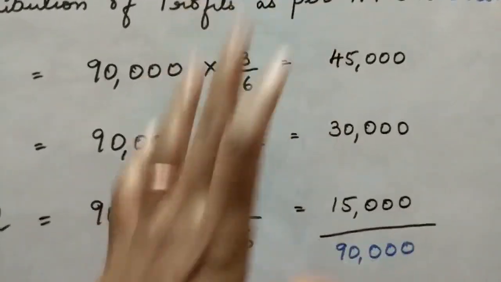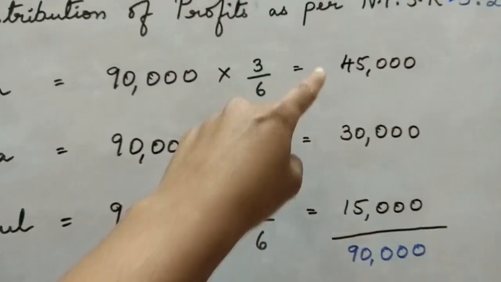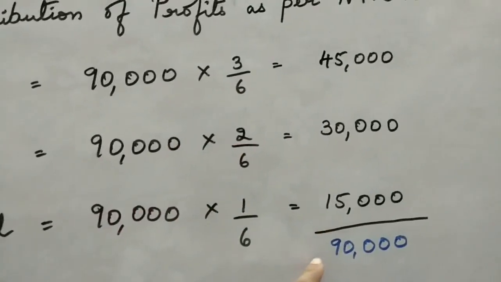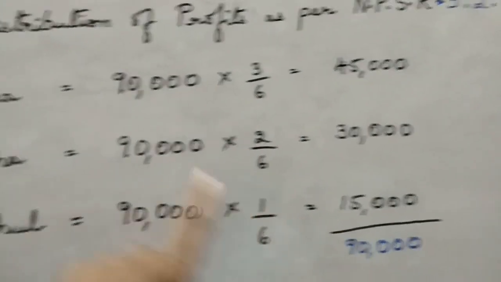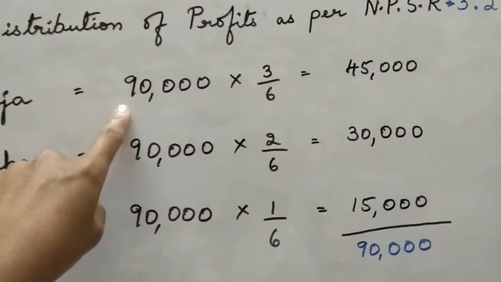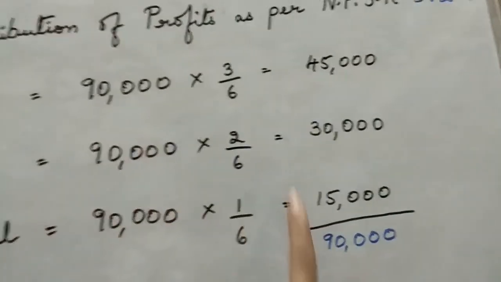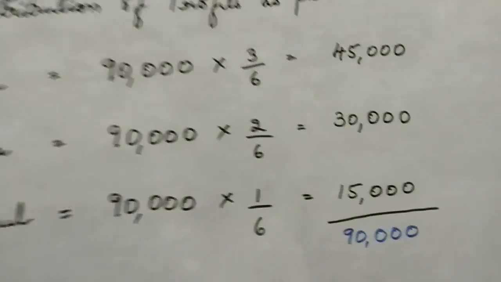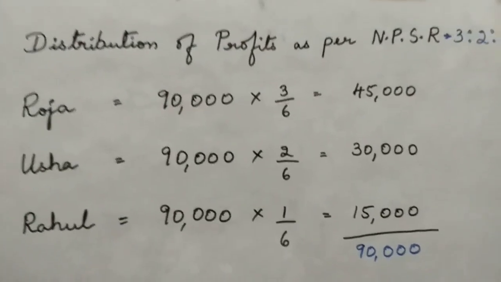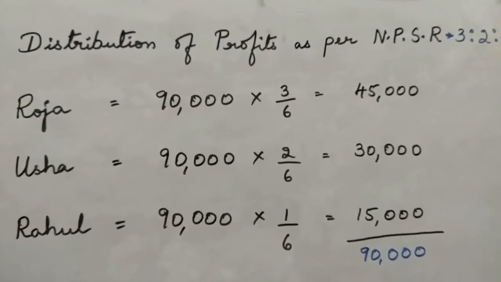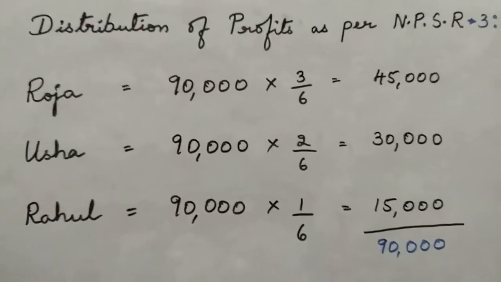Now to confirm whether your calculation is right, just add these and find out the total. If the total is equal to this profit, your calculation is right. Just to verify. Clear? So this is how distribution of profits has to be taken. So I guess this is a very simple calculation.